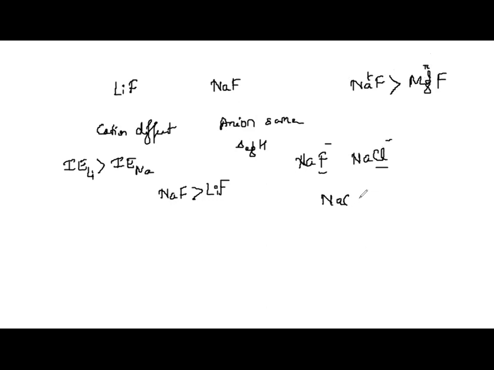Therefore, sodium chloride is more ionic than sodium fluoride. Understood? So with those two factors, that is very low ionization energy for the cation and very high electron gain enthalpy for the anion, we can explain which is the more stable ionic compound.